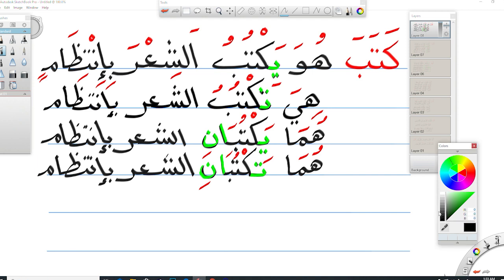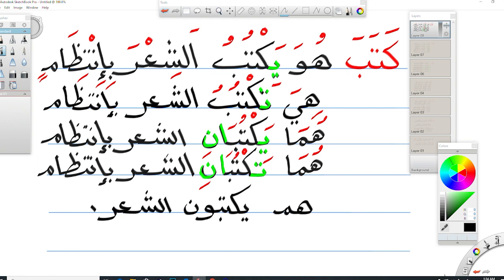The next example is for plural masculine. هم يكتبون الشعر بانتظام. And notice that we added ya at the beginning and waw noon at the end. يكتبون. The next example is for plural feminine.